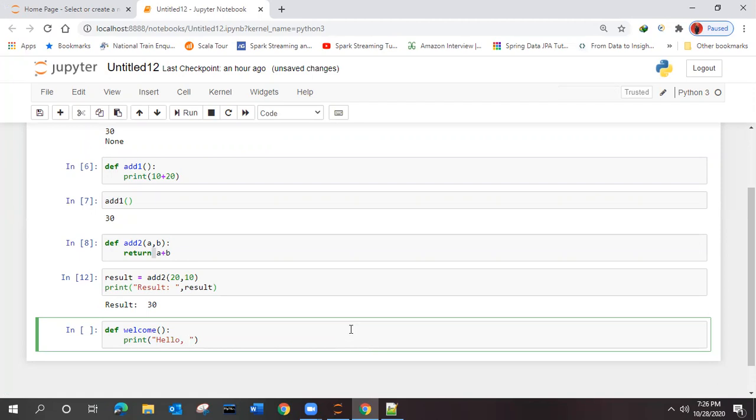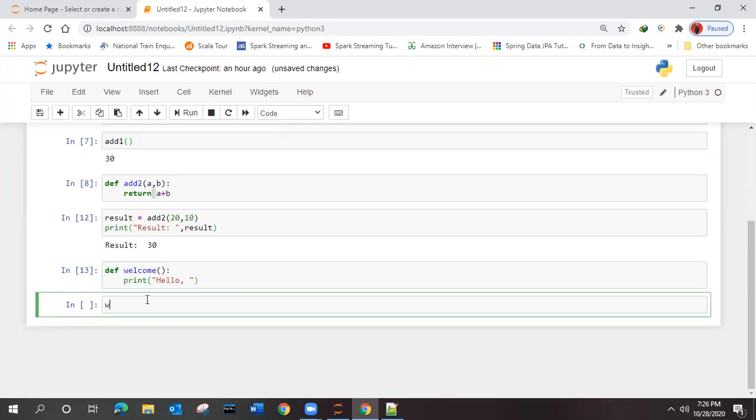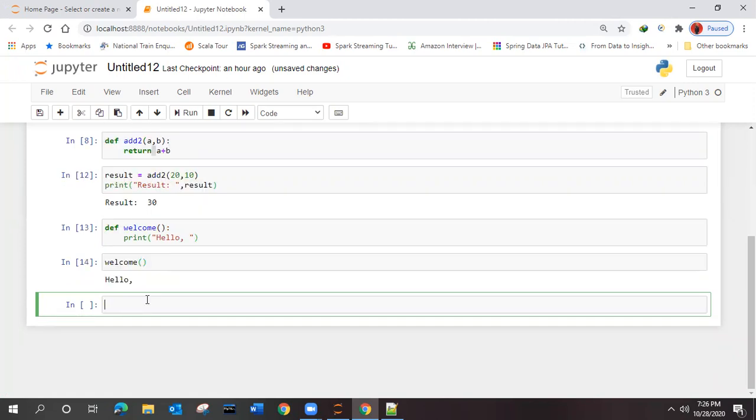We will talk on that. Wait for this to be executed. Welcome. What did you get? We are simply executing the things from the print, right?